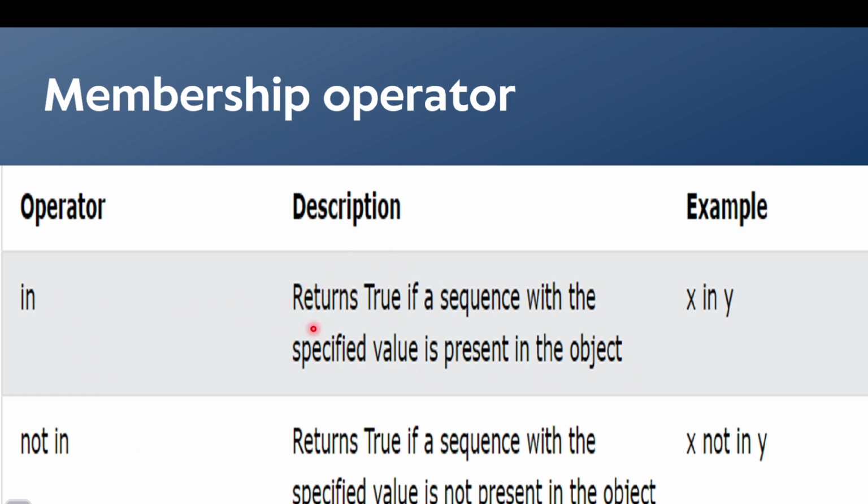Its description here: returns true if a sequence with the specified value is present in the object. Example, x in y. In Python, we use this operator for loop purposes. Then "not in" returns true if a sequence with the specified value is not present in the object. x not in y. We will see the actual use of "not in" and "in" in our later videos.